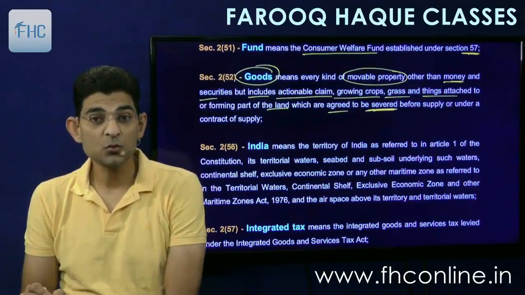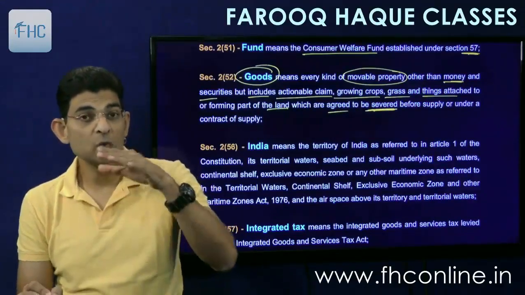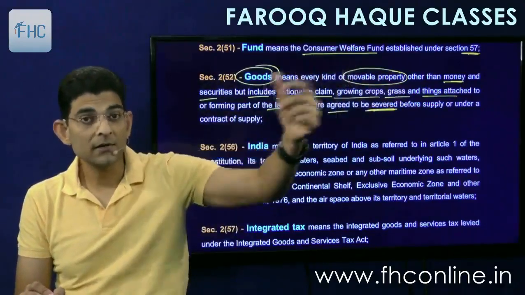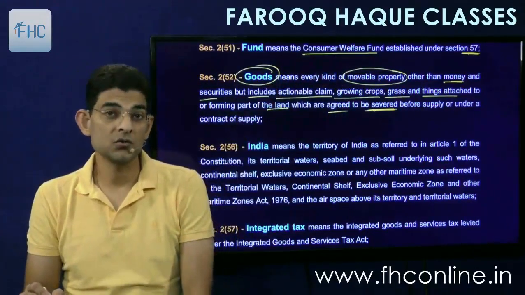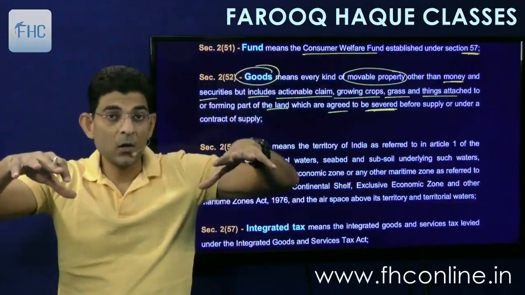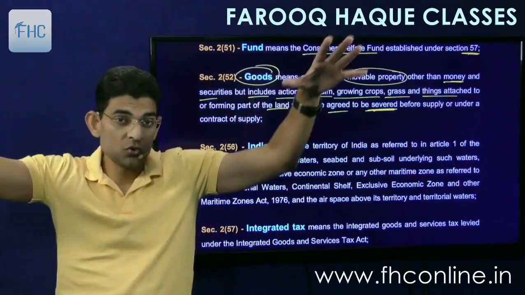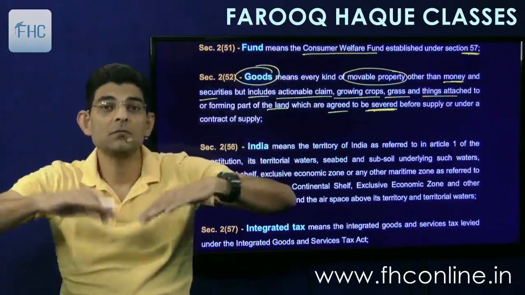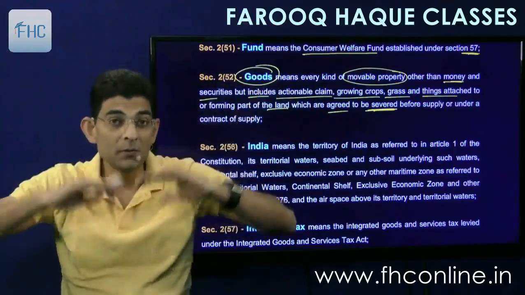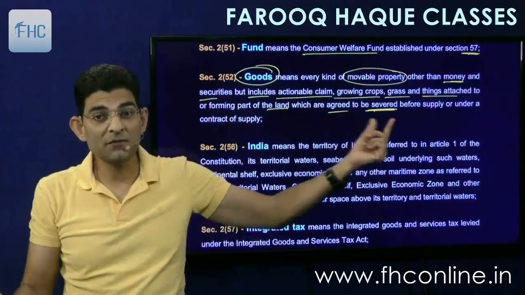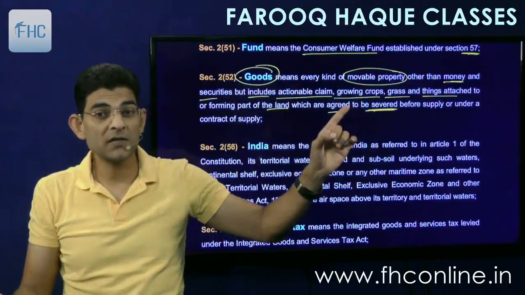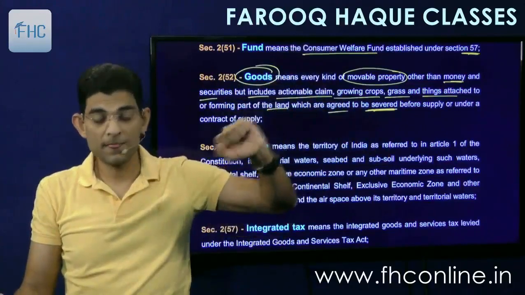So if anything is attached to the land which is not sold along with the land but which is to be severed, means the connection will be broken and then it will be supplied, then yes, that will be called goods. Like a machinery, a big machine or a plant is set up on the land. Now I am selling that plant, but that plant is huge, so we have agreed to sever the connection, means though it is attached to the land it will be removed and supplied. So removal means severance. The connection of the plant will be broken from the land under the contract of sale. So then it will be called a supply, right?